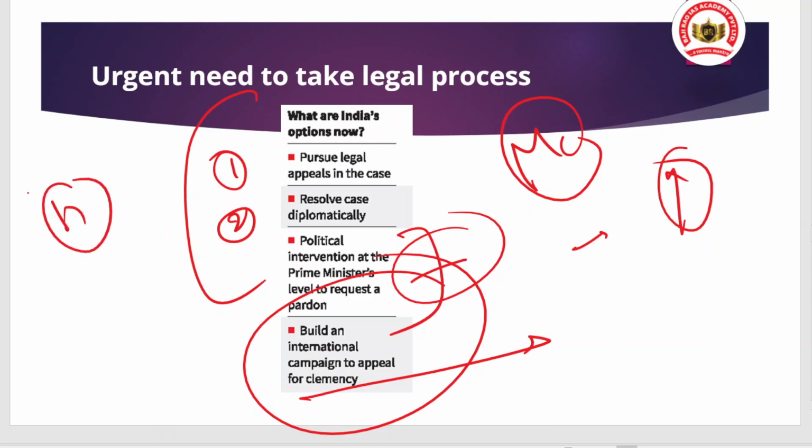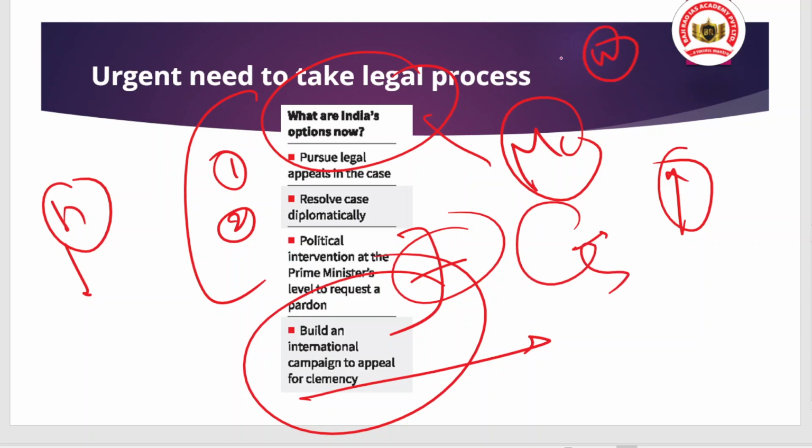And for this, India has a positive benefit of soft power in terms of the higher number of Indian diaspora living in West Asia or in Western countries like America and Europe, okay. So from there, the international pressure can come, and maybe the decision of the Qatari authority can change. So these are all perspectives we are discussing from a different angle. But for the UPSC, try to remember what India's options available now are. And why I am discussing this, because we have linked this case with Kulbhushan Yadav as well, okay. So that is the point.